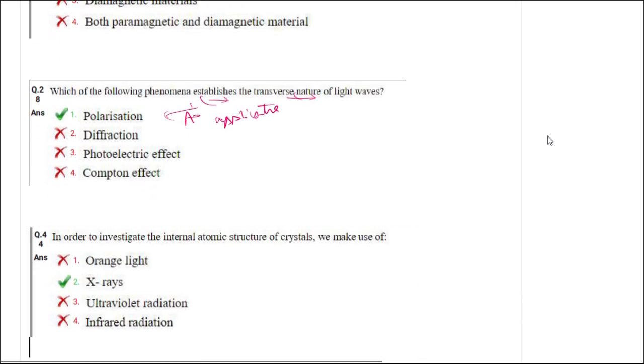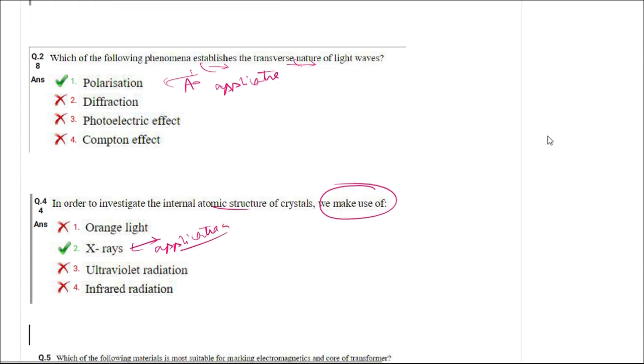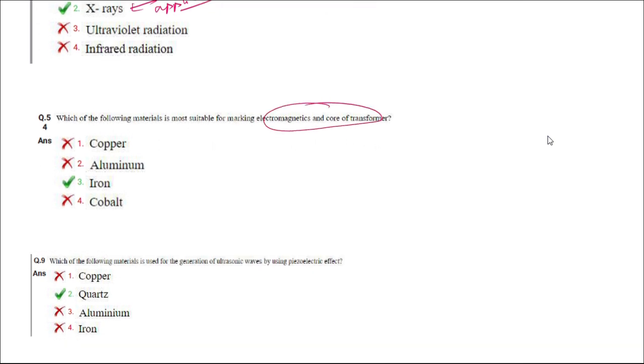Let's see the next question. In order to investigate the internal structure, we make use of. So if you know the applications of X-rays, you know that it is used to investigate the atomic crystal structure. So here also application of X-rays. Which of the following is most suitable for the electromagnet and core of a transformer? So which item is used? Iron. If you know from magnetic materials, the uses of iron is this. So here also it is talking about the application of iron.